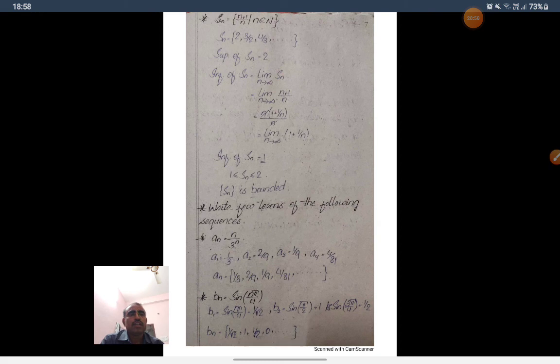See here, write the few terms of the following sequence. An is equal to n by 3 power n. Here the nth term is given. Write some terms: first term, second term, third term, like that. If we write n is equal to 1, we get the first term. n is equal to 2, we get the second term. So a1 is equal to, write n is equal to 1, so 1 by 3 power 1, so 1 by 3. A2 is equal to 2 by 3 square, that is 2 by 9. A3 is equal to 3 by 3 cube, that is 1 by 9, and so on.